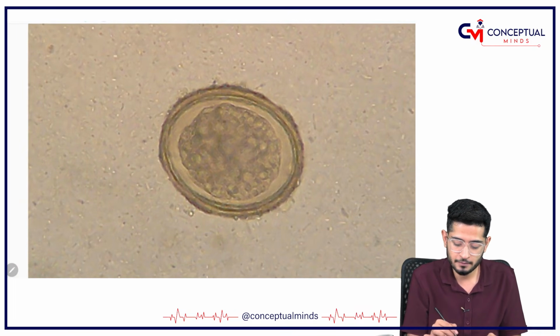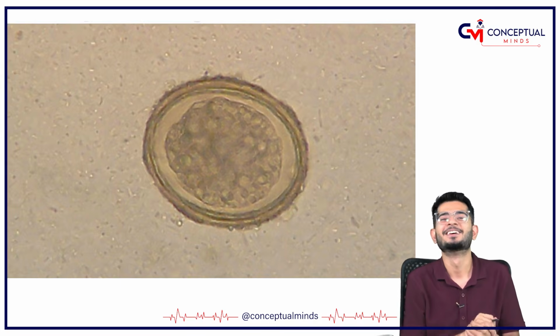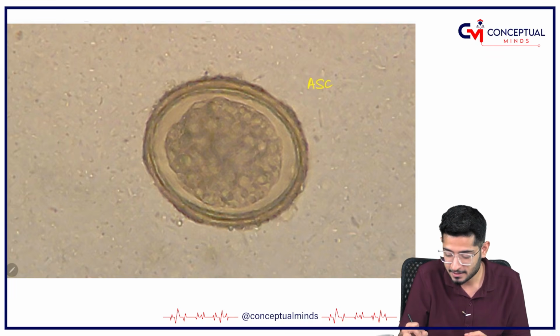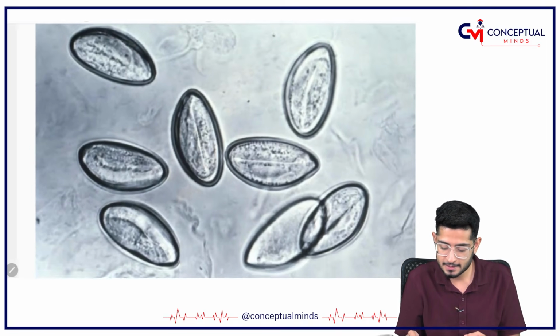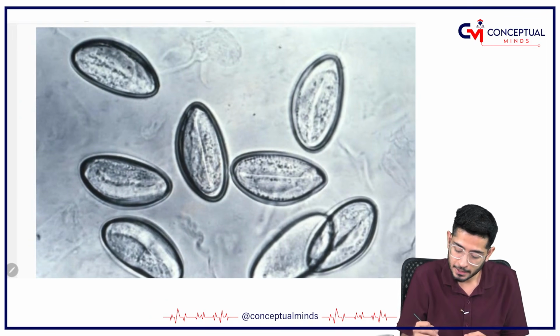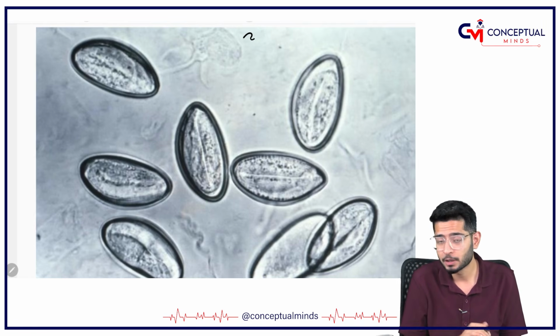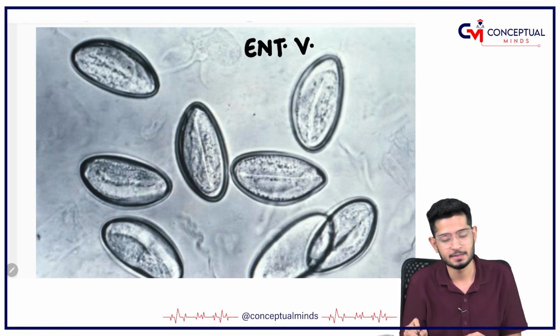Okay, can you identify whose egg this is? People will say, sir, definitely it's not mine. So whose egg is this? This is the Enterobius egg. Whose egg is this? This is the kidney-shaped egg, and this kidney-shaped egg belongs to whom? It belongs to Enterobius vermicularis.